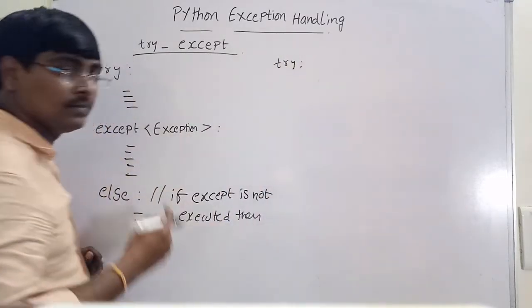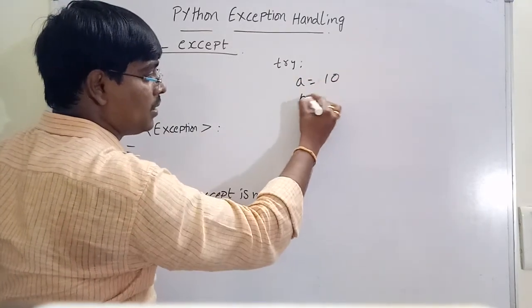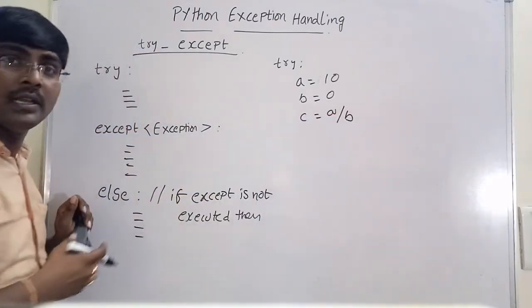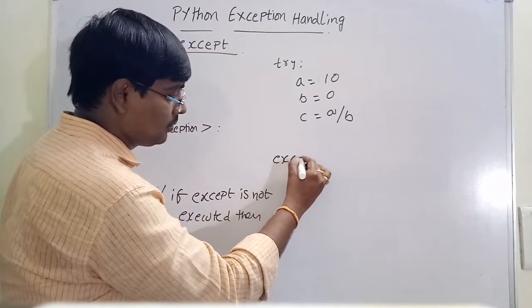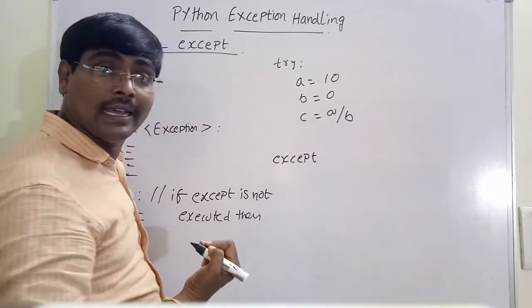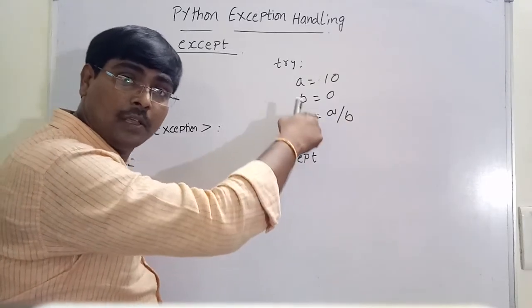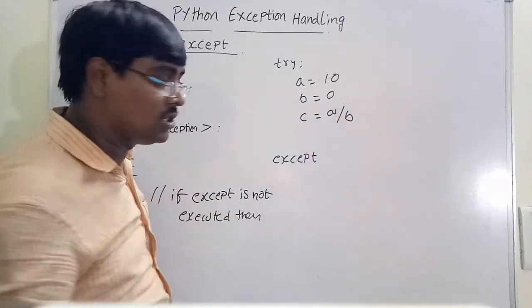Suppose we consider a simple example. In try: A is equal to 10, B is equal to 0, C is equal to A by B. In the except block, suppose I know the type of error, this is a division by zero error.